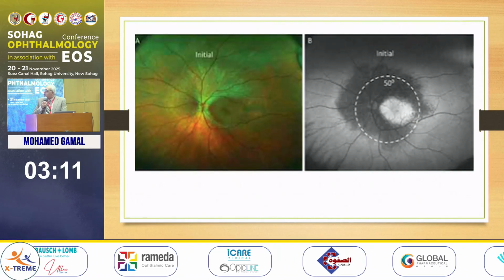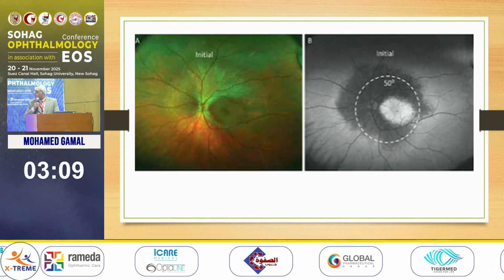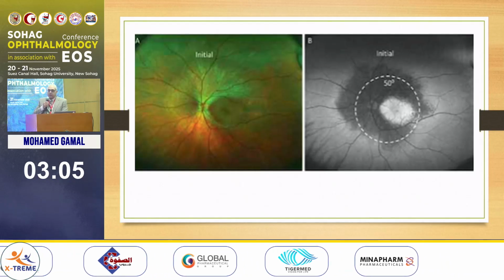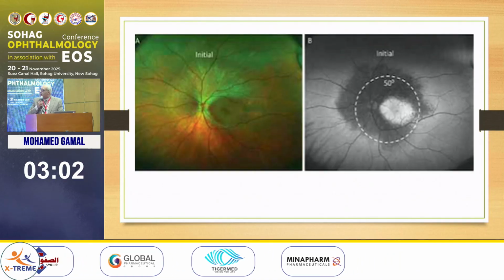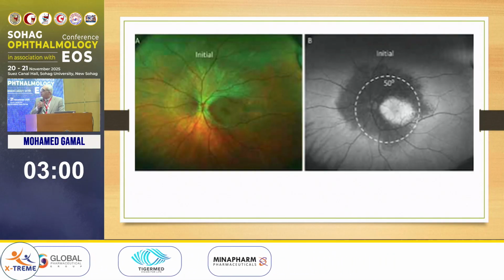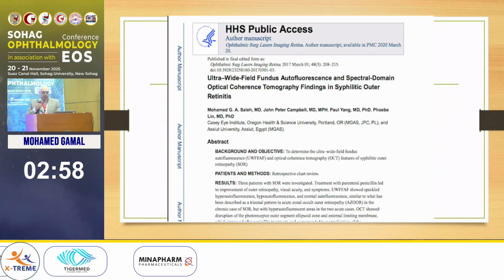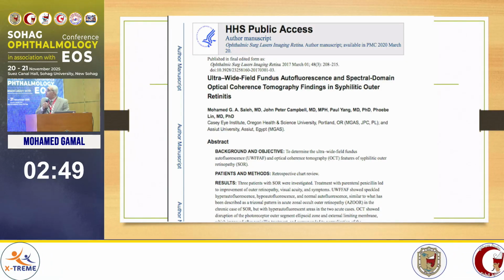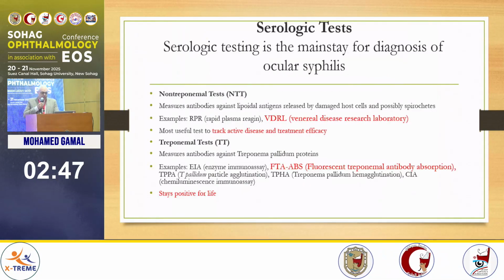It has a characteristic appearance by fundus autofluorescence. That's why I tried to obtain it. It's a trizonal pattern, 3 zones of alternating hyper and hypo autofluorescence. This is my paper from 2016 about the ultra-wide field fundus and spectral domain OCT findings in syphilitic outer retinitis.